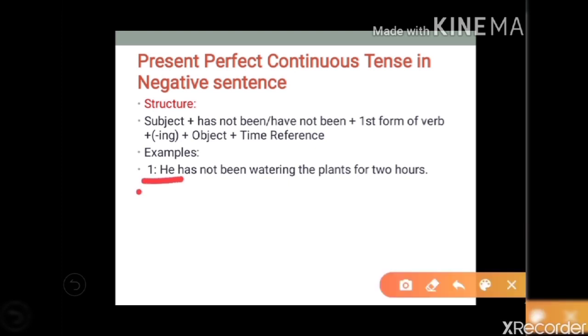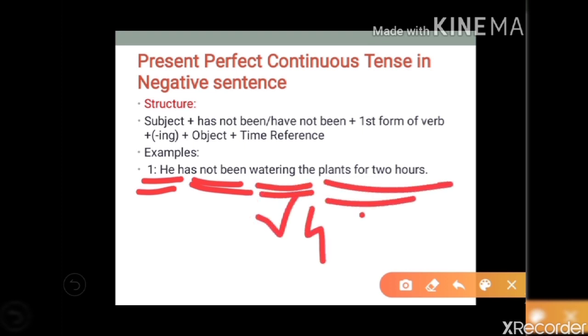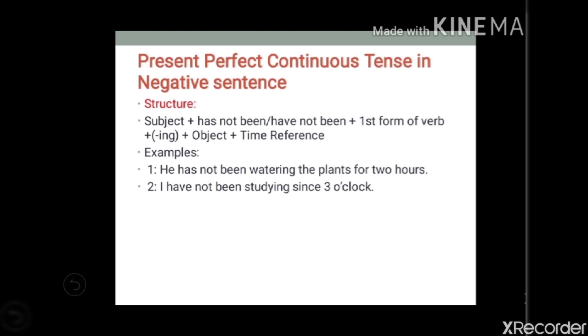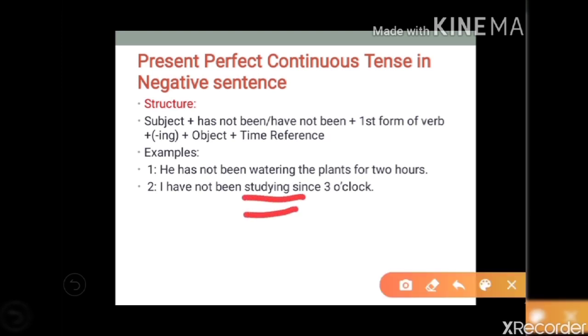He is the subject, has not been, then watering is V4, the plants is the object, and here is the time reference. Next, I have not been studying since 3 o'clock. I is the subject, have not been, then studying is V4, since 3 o'clock is the time reference.